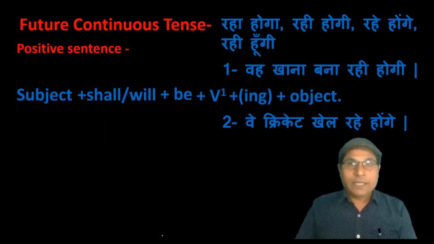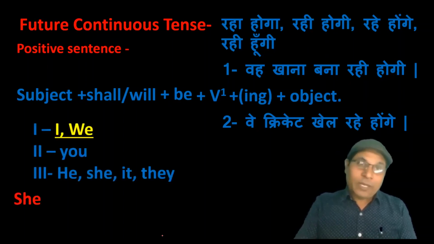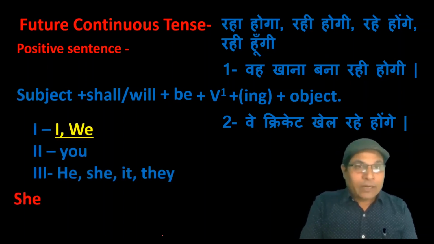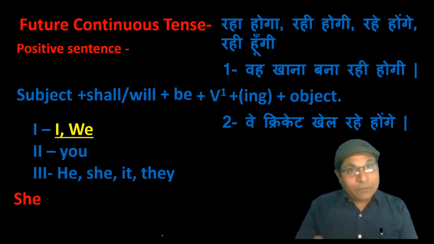Let us see the sentence. वो खाना बना रही होगी, she will. Actually, according to the chart, we will use will with the subject you, he, she, it and they, and we use shall with the subject I and we.